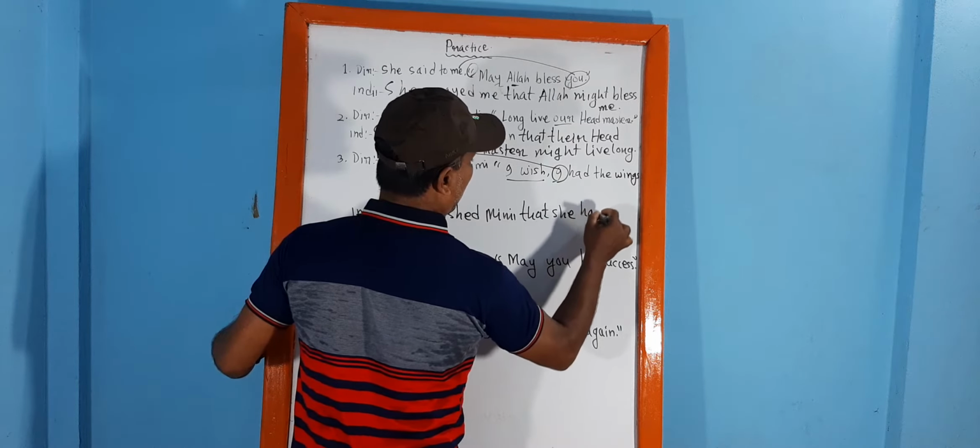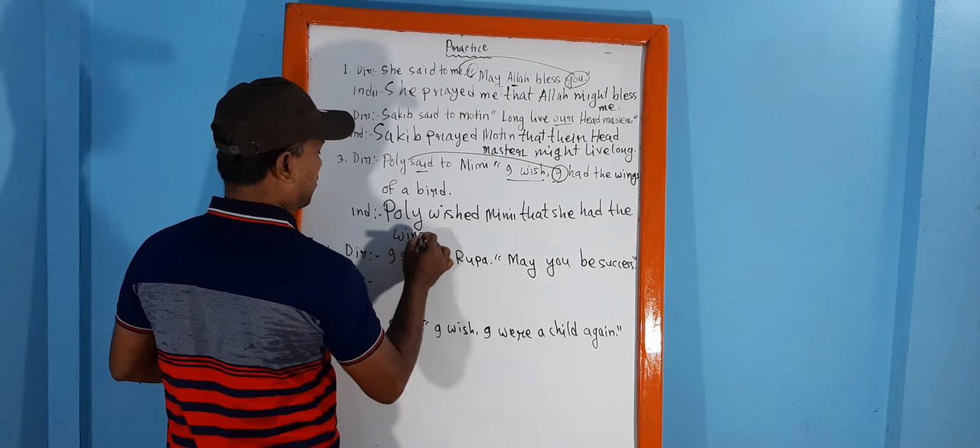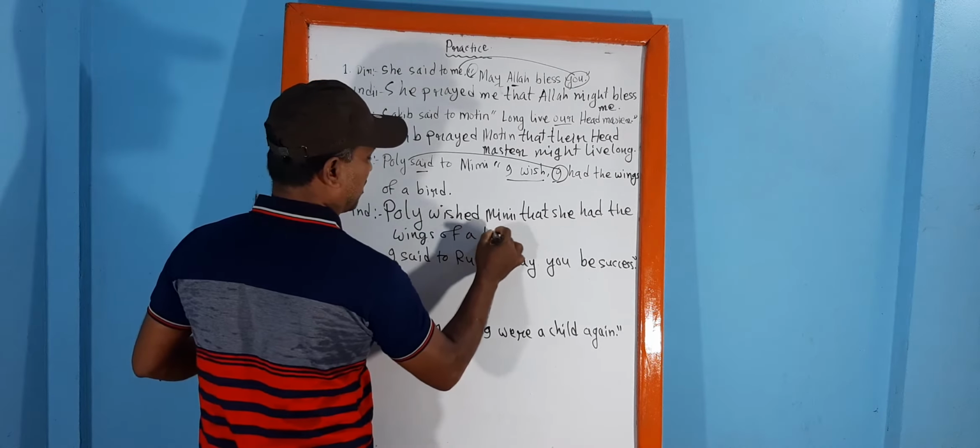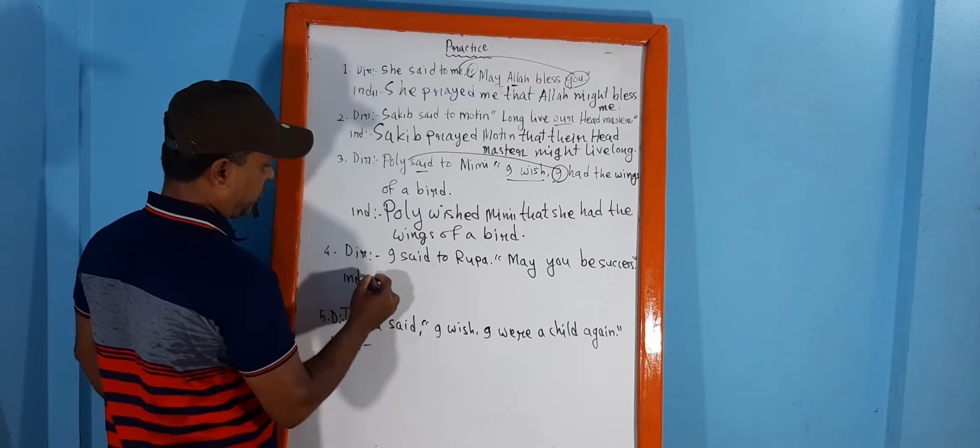She had been sensed the wings of a bird. This is the sentence. Now let's go to the fourth sentence.